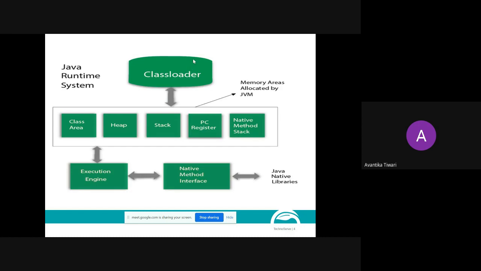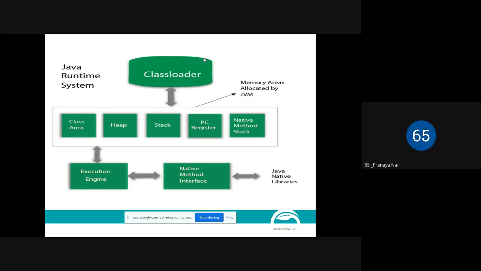So here is where loading is happening. The moment the class loader is loading, linking and initializing, the static block will execute. The main block will execute later in the execution engine. But at this point, the class loader is responsible for 3 things. What are those 3 things? Loading, linking, initialization.